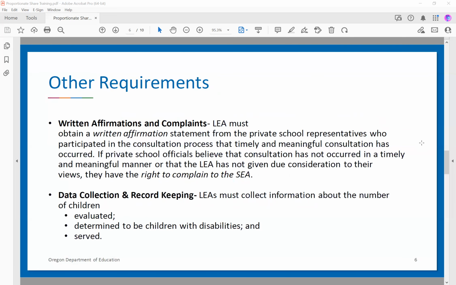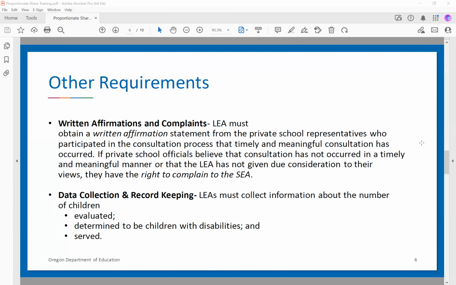Some other requirements for the proportionate share: after the consultation meeting has happened, the LEA needs to obtain a written affirmation statement from the private school representative to show that a timely and meaningful consultation has occurred. And if the private school official does not believe that the consultation was timely or meaningful, or that the LEA was not giving due consideration to their views, they have a right to file a formal complaint with us as the state.